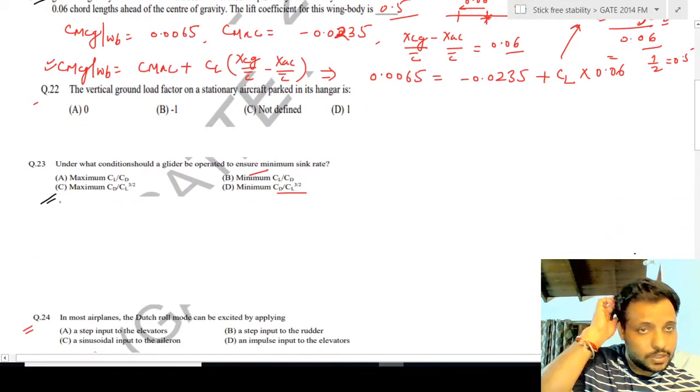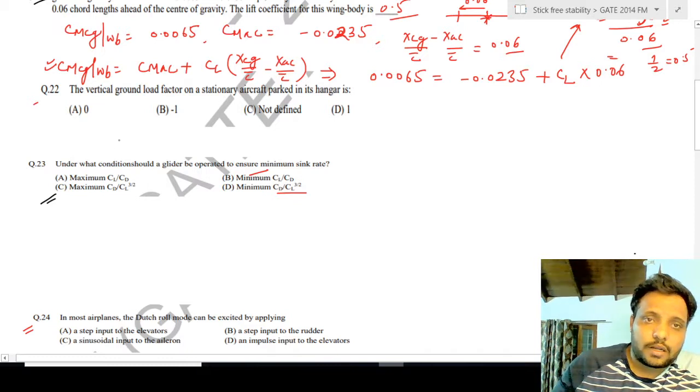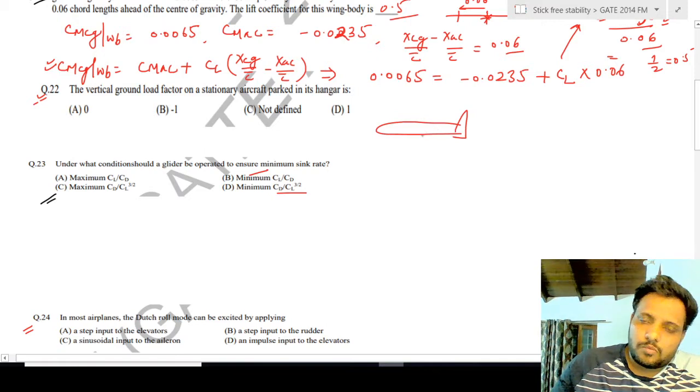Then the next question is: the vertical ground load factor on a stationary aircraft parked in its hangar is. The vertical ground load factor is given by a formula. Let's say this is the airplane which is parked in its hangar. This is the weight of the airplane, and this is the reaction of the ground on the airplane.